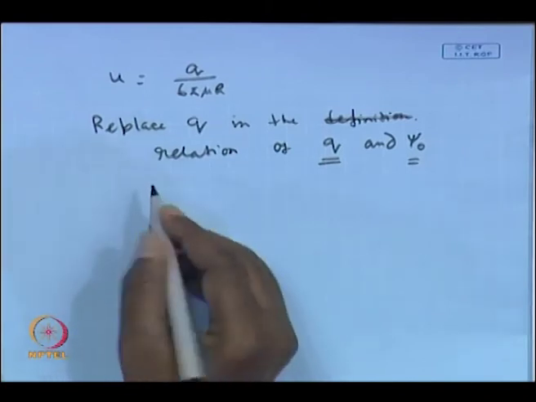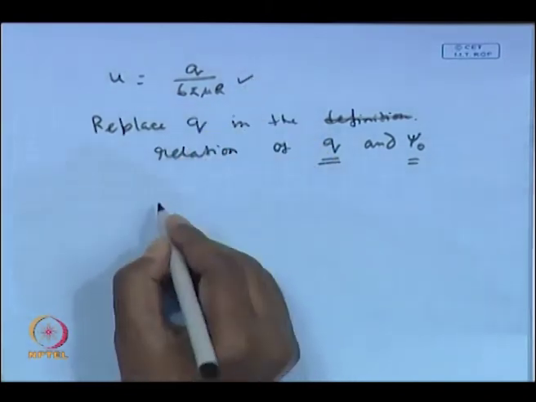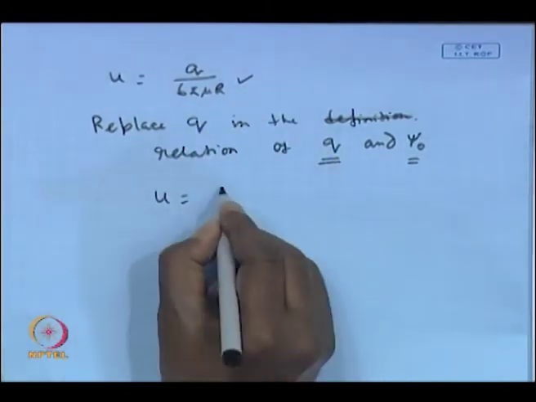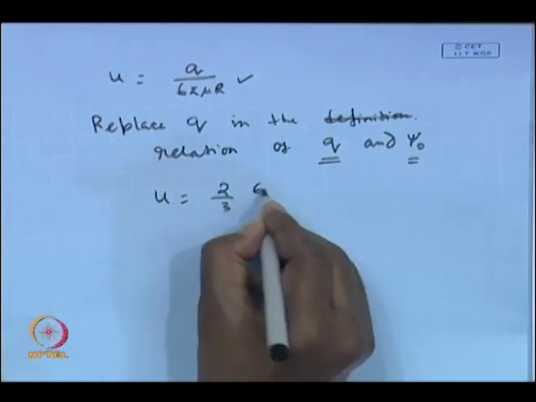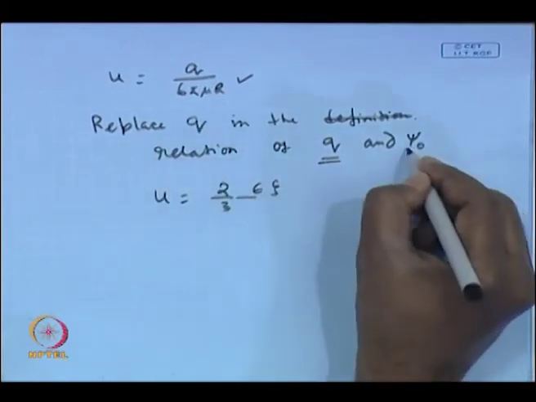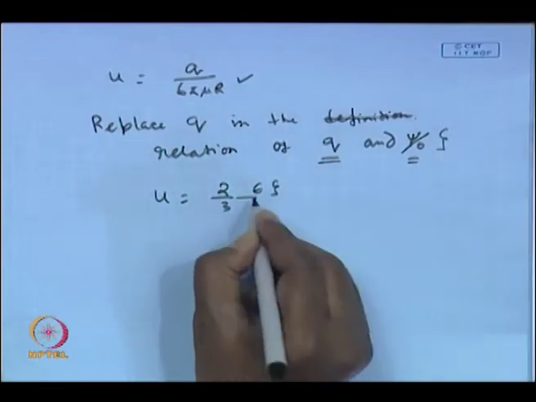If you put this expression there, then U becomes 2 by 3 epsilon zeta by mu, where psi naught is replaced by zeta.